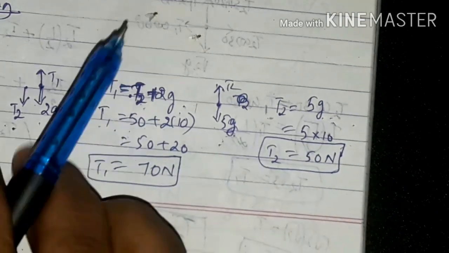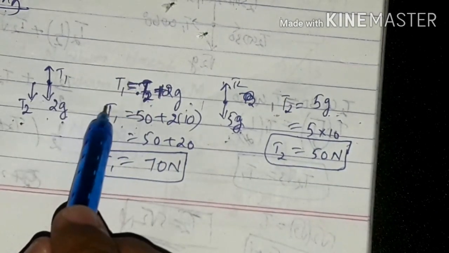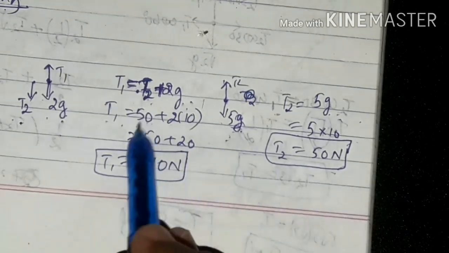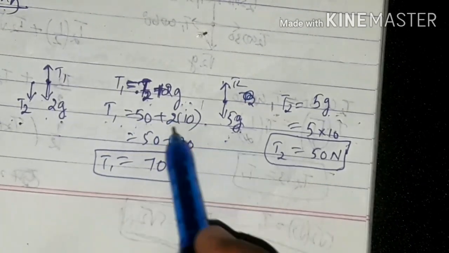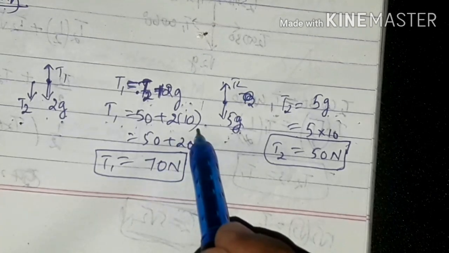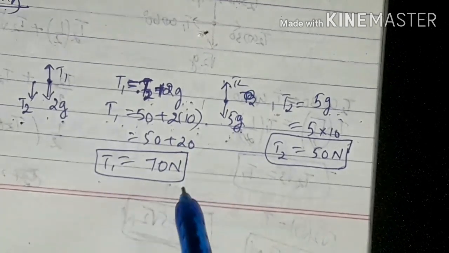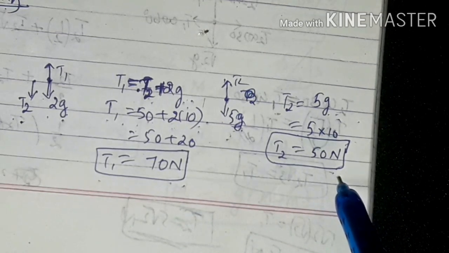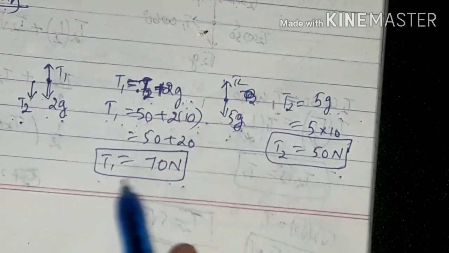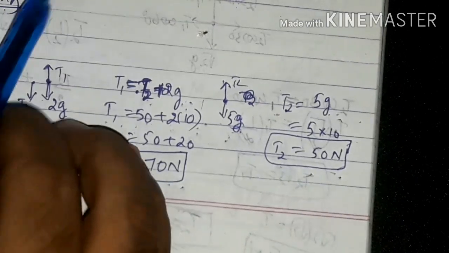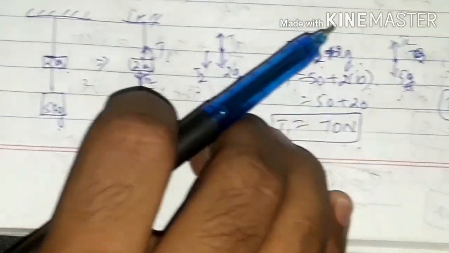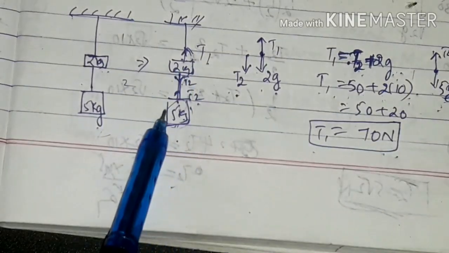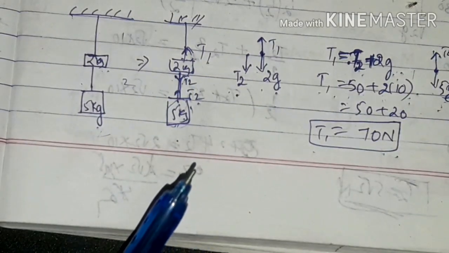Now come to this equation: T1 is equal to T2 plus 2g. T2 is how much? Already we have found 50. And 2g is 2 into 10, which is 20. 20 plus 50 is 70. So T1 is 70 Newton and T2 is 50 Newton. This is how we found two different tensions in the body. Here T1 is 70 Newton, T2 is 50 Newton.